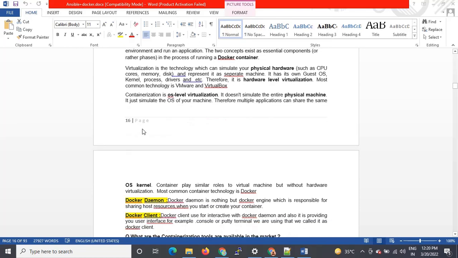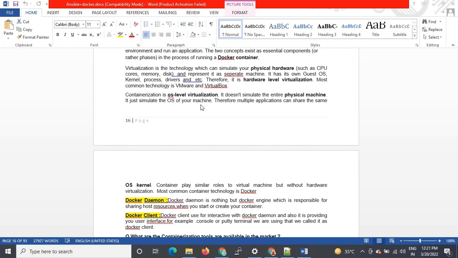So what is the next step? Containerization is OS level virtualization. It doesn't simulate the entire physical machine, it just simulates the OS of your machine, correct? From the perspective of containerization, there are multiple containers which will run on OS level virtualization, right?